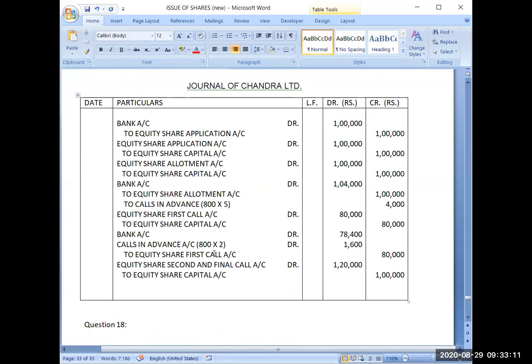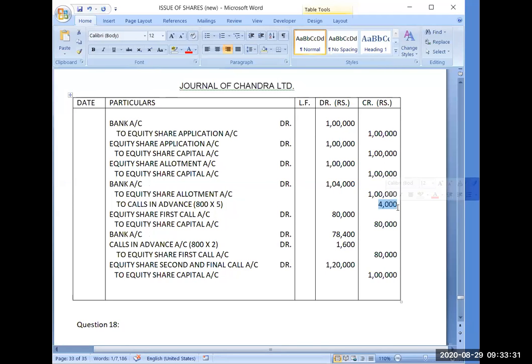Just a minute. Some queries there. 1,600 we received in advance, so why are we showing it in the due amount? It is the bank entry. I am just finishing the liability. You have received the 1,600 here in advance. 1,600 plus 2,400. In the due entry, it is simply 80,000.